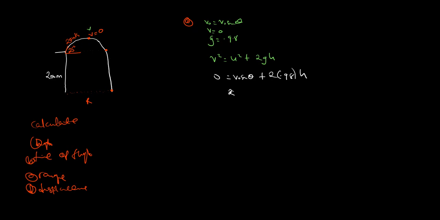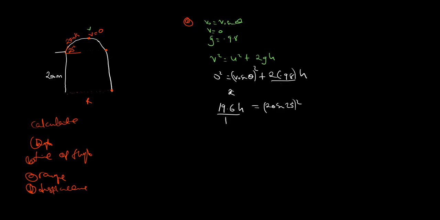So I'll say 19.6 h is equal to the initial velocity, which was 20 sine 25. When you punch that on your calculator, by the way, it was squared here. Remember it was squared, as you can see, even 0 was squared, but it still gave us 0, so this will be squared like that. Hope that is clear.